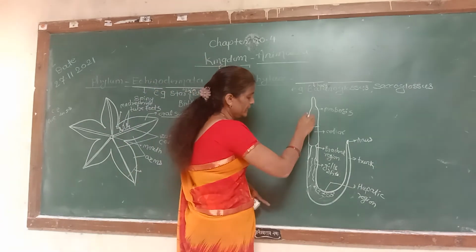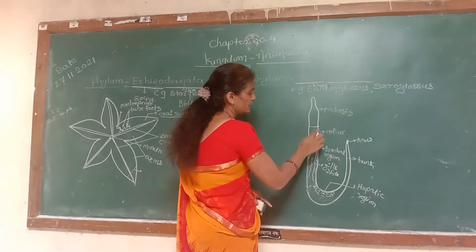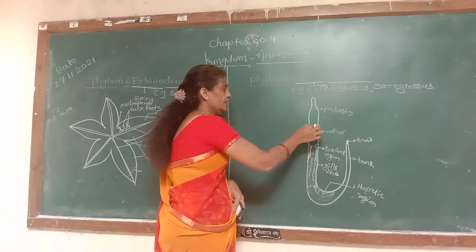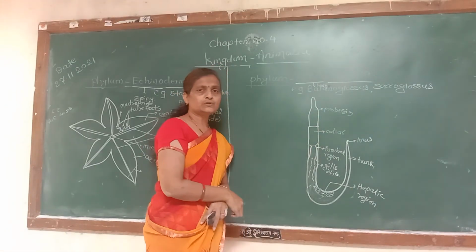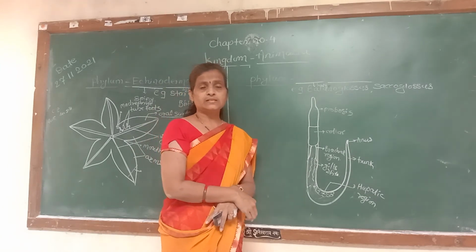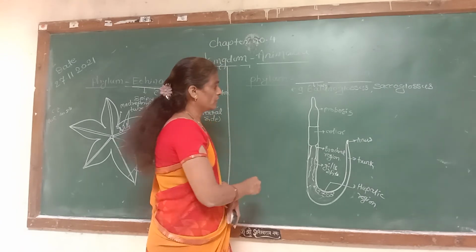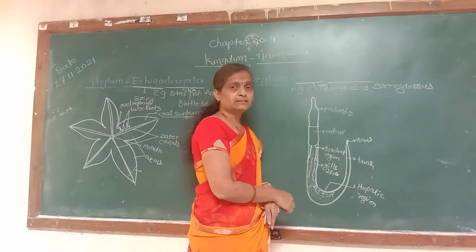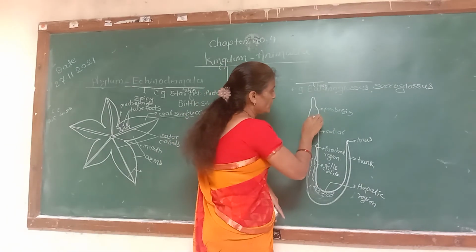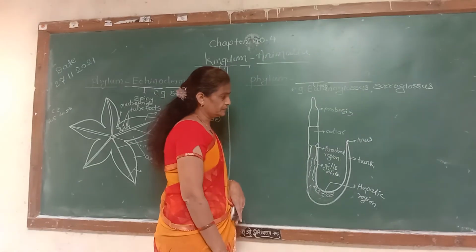Now, the body is subdivided into three parts: proboscis, collar and trunk. The proboscis is the anterior portion of the body, and it is used for burrowing when they live inside the burrow. The collar is the middle region.